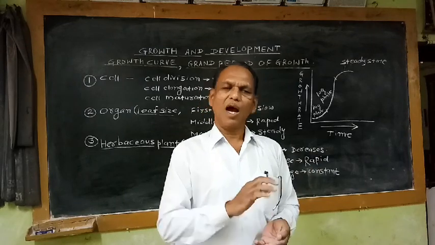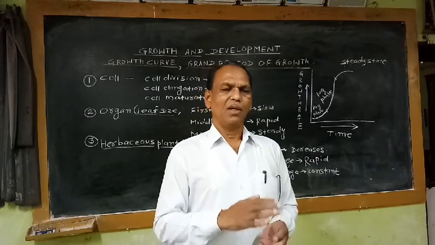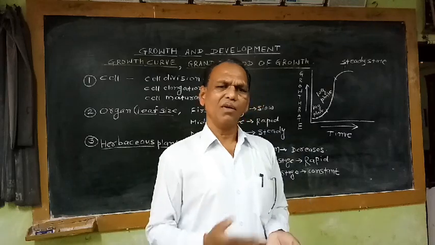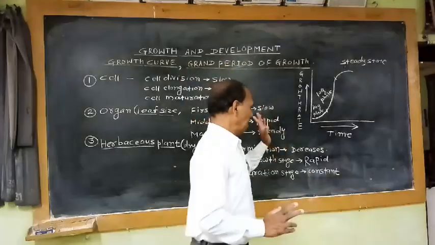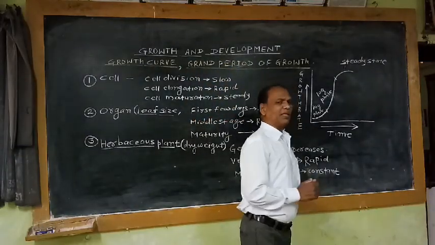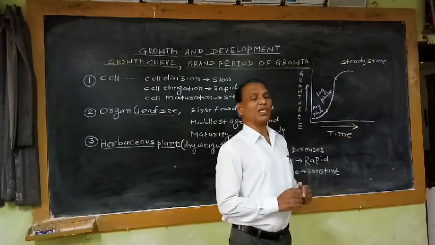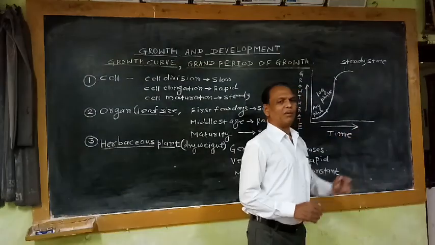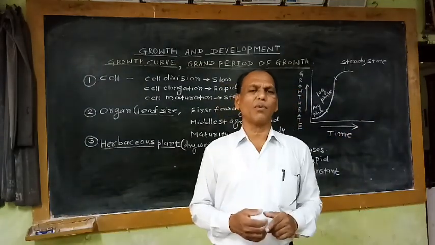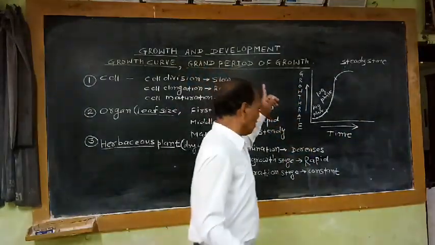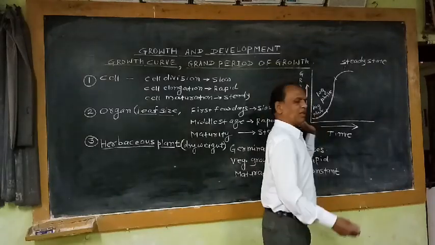After 10 days, after 20 days, the increase in height may be increasing. So by taking height as a parameter, and measuring it after a particular interval, after 10 or 20 days, the same pattern of graph is observed.